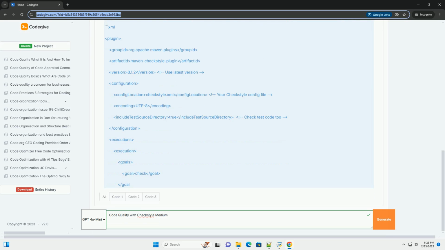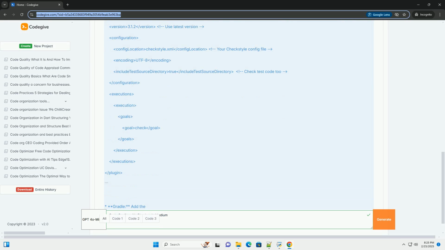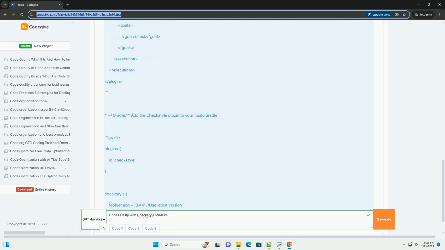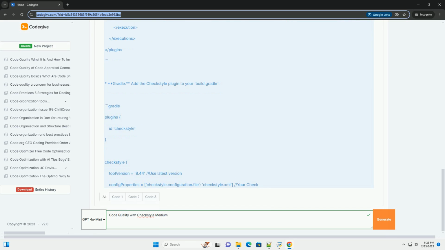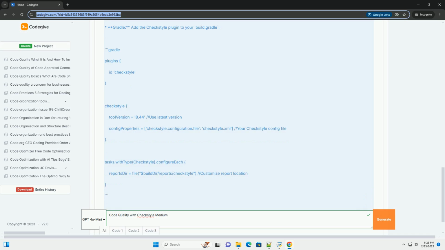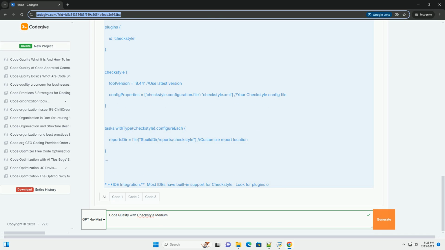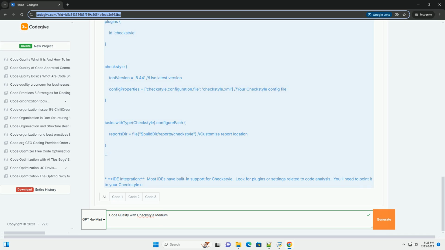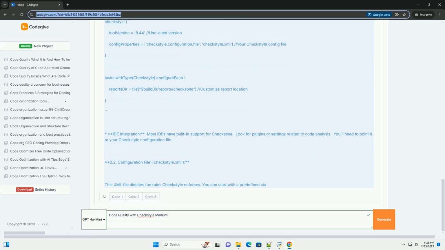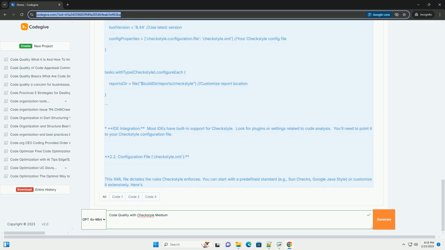1. What is Checkstyle? Checkstyle is a development tool that helps developers write Java code that adheres to a coding standard. It automatically analyzes your code for violations of a defined set of rules, flagging potential issues like formatting inconsistencies, naming conventions, and potential bugs. This leads to more readable, maintainable, and robust code bases.